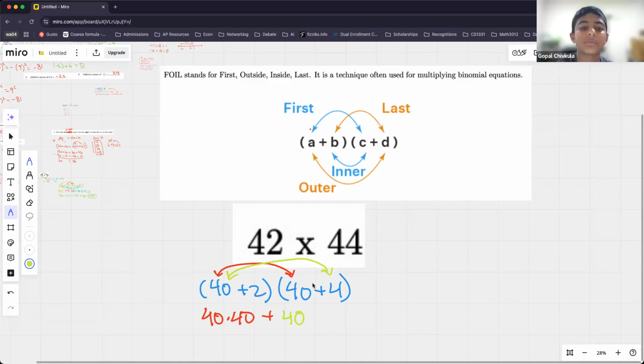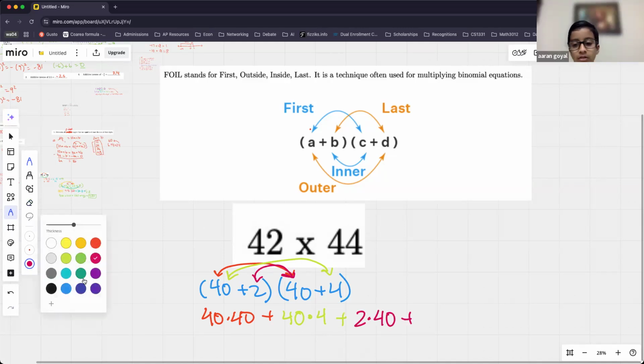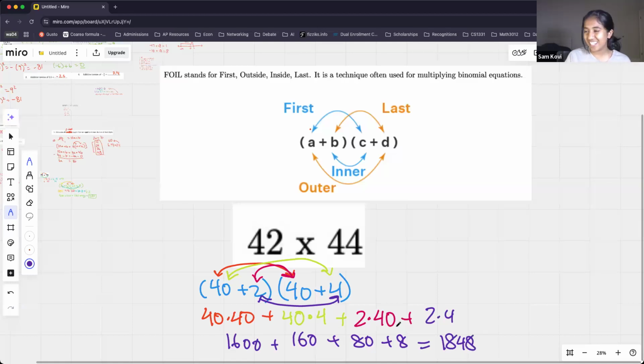So next we're going to do 40 times 4. And that's going to be 160. Awesome. And then we're going to do 2 times 40, which is going to be 80. And then we're finally going to end with 2 times 4, which is just 8. Good. All right, so we've got 1,600 plus 160 plus 80 plus 8. And so when we add that together, we get 1848, just like a lot of you guys said.